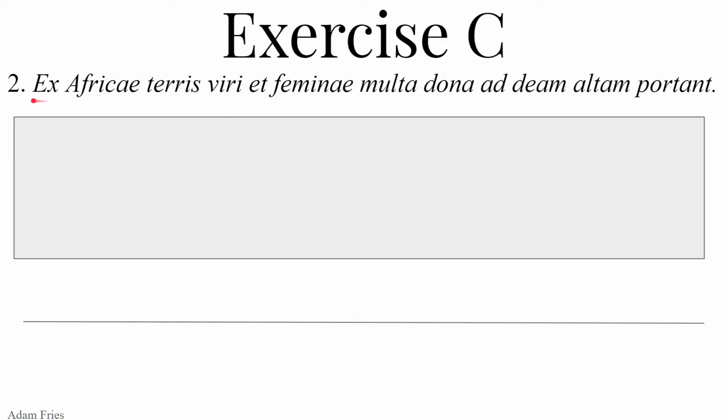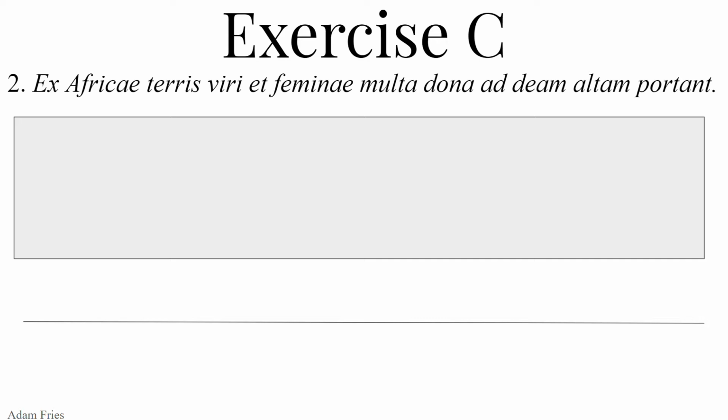Sententia secunda, number 2. The second sentence. Ex Africae terris viri et feminae multa dona ad deam altam portant. These sentences are starting to be something else. All right, ex takes the ablative showing separation. It means out of.